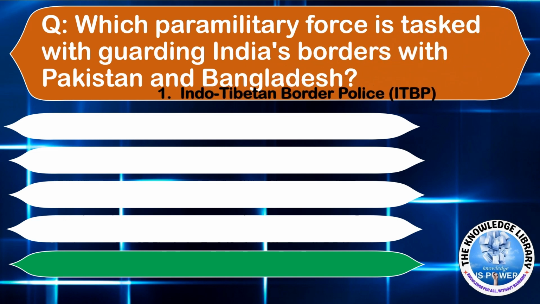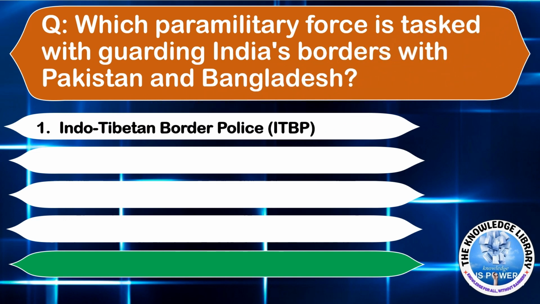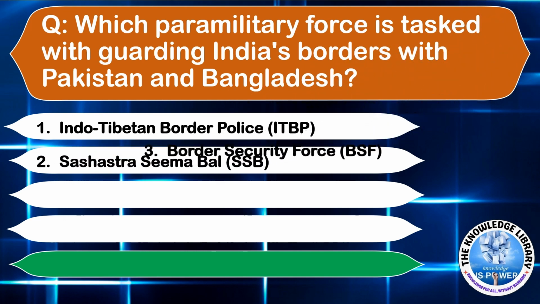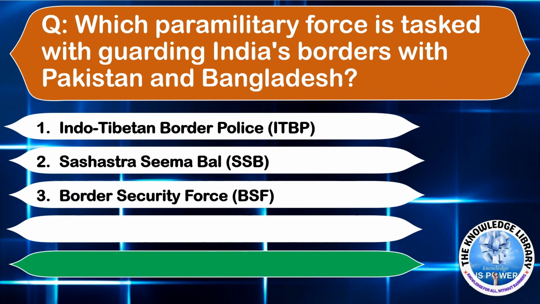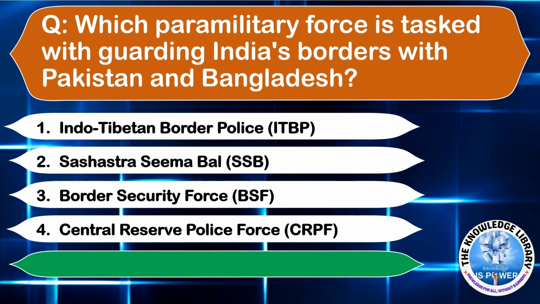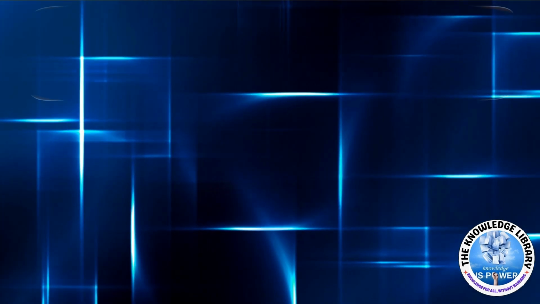The next question is, which paramilitary force is tasked with guarding India's borders with Pakistan and Bangladesh? Option A, Indo-Tibetan Border Police. Option B, Sashastra Seema Bal. Option C, Border Security Force. Option D, Central Reserve Police Force. Answer is Option C, Border Security Force.